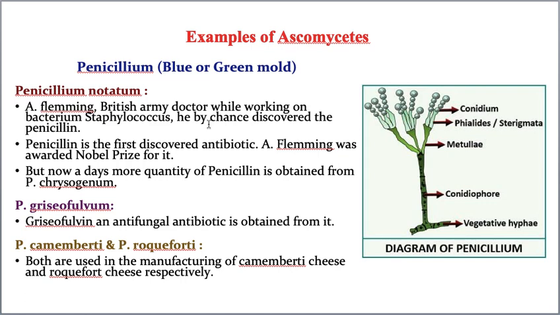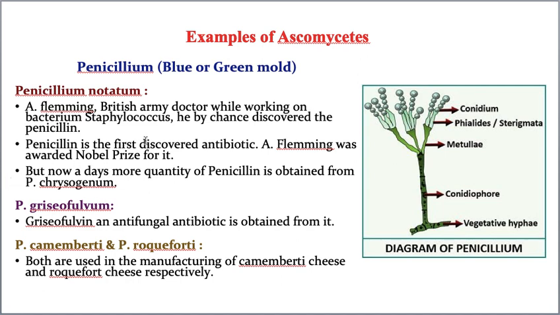Now, recently, some other scientists told that Penicillium notatum gives penicillin. That's very good, but there is one more Penicillium species called Penicillium chrysogenum, and the best quality penicillin is obtained from Penicillium chrysogenum.